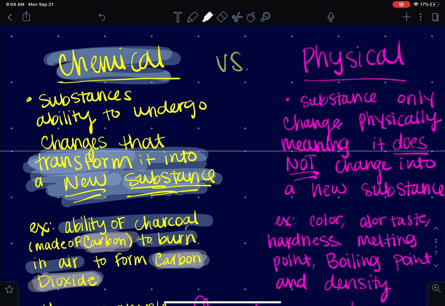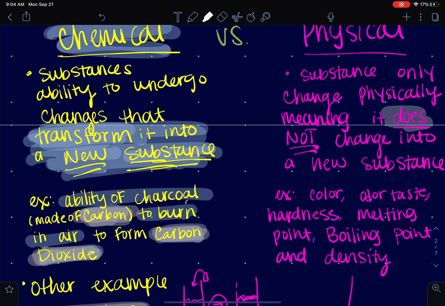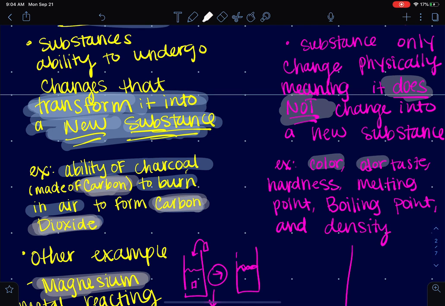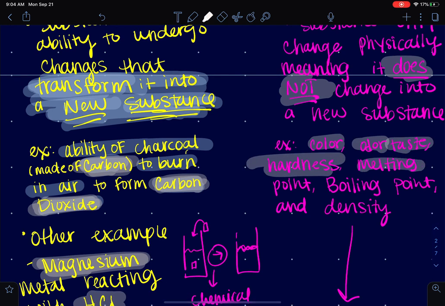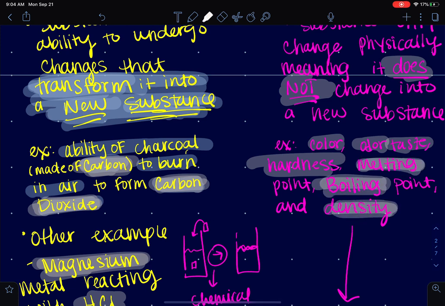So a physical change is something that does not change into a new substance. It's just changing how it appears. So types of properties would be the color, the odor, the taste, the hardness, the melting point, the boiling point, and the density. So these right here, this melting, boiling, and density, those are things that people often get confused with chemical properties or chemical changes.